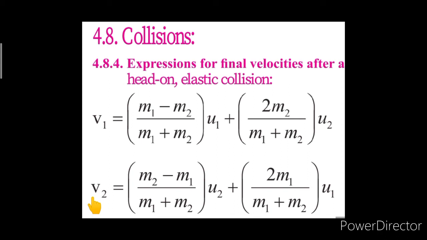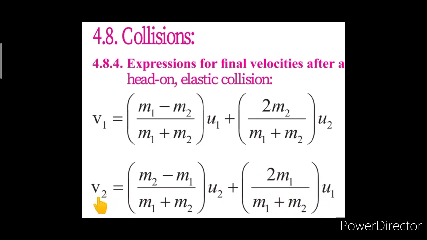And for the velocity v2, the term m2 minus m1 upon m1 plus m2 into u2, where u2 is 0, so this term would be 0. Then plus 2m1 upon m1 plus m2 into u1. As we are neglecting this m1, this entire term would be 0 there.